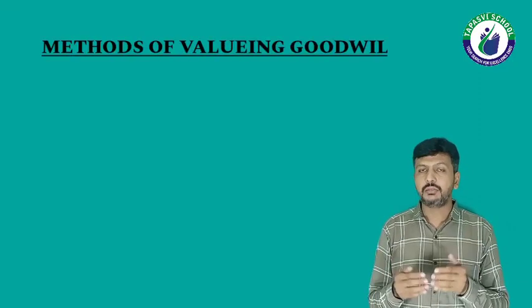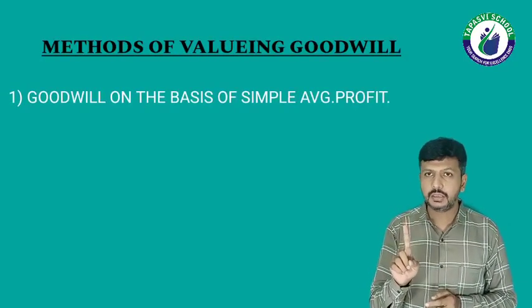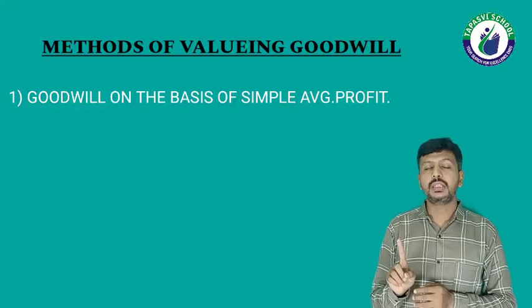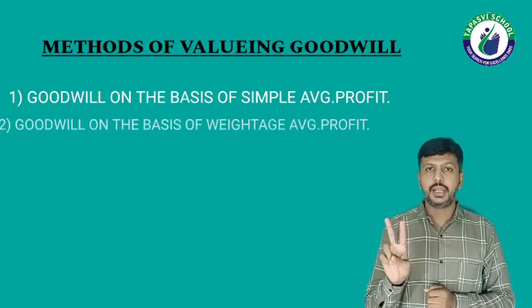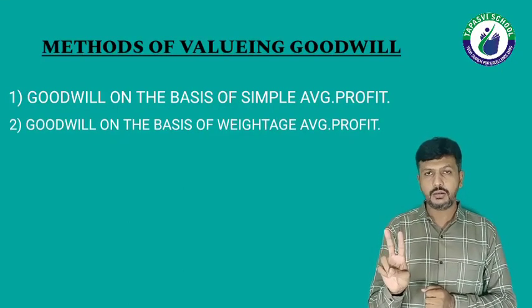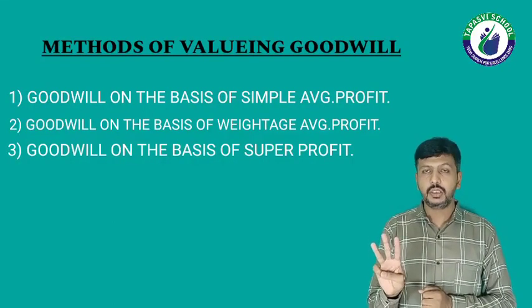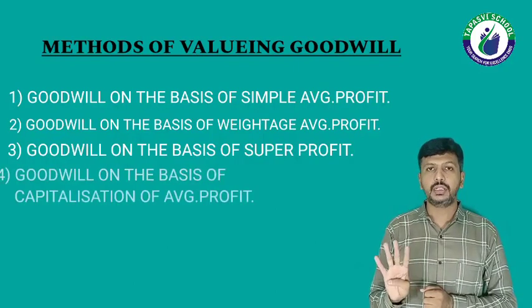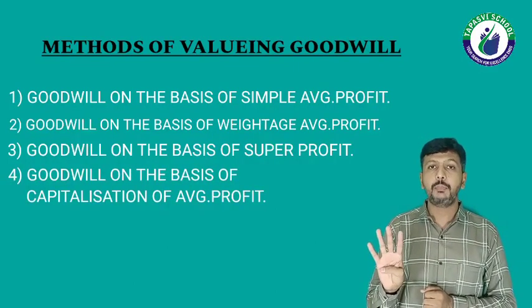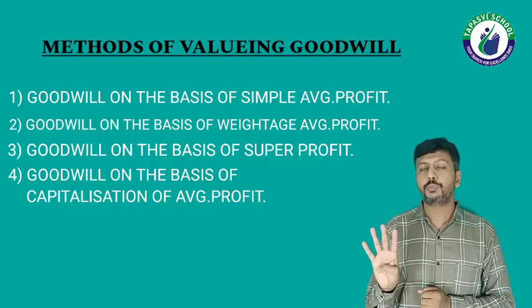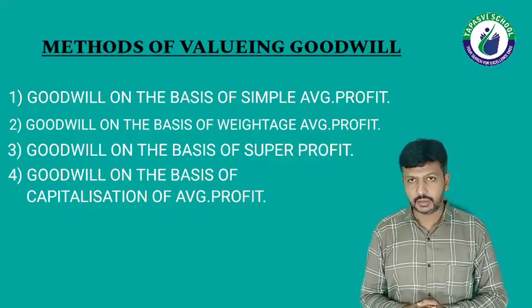Now, this chapter is divided into 4 parts. That is, 4 methods are there under this chapter. First of all, let me explain the names of the methods. First method, goodwill on the basis of simple average profit. Second, goodwill on the basis of weighted average profit. Third, goodwill on the basis of super profit method. And the last one, method number 4, goodwill on the basis of capitalization of average profit method. These 4 methods are there.